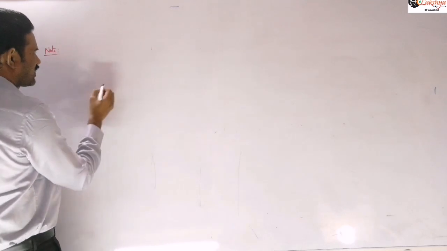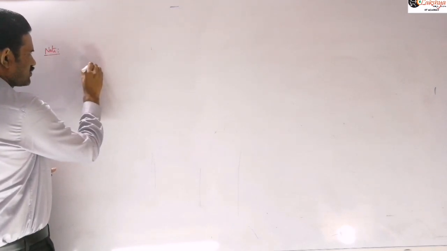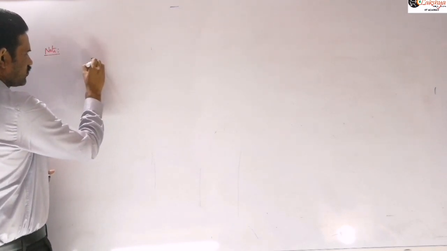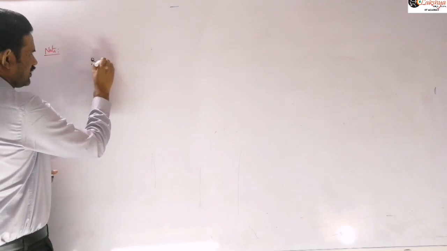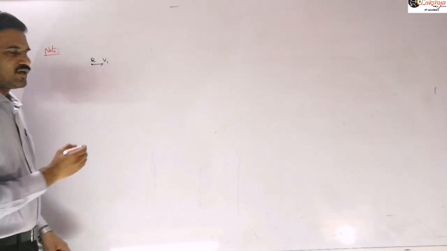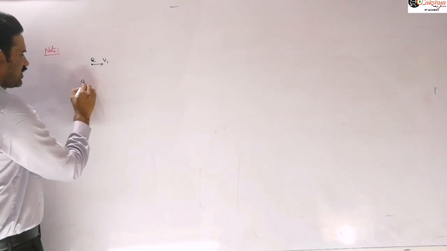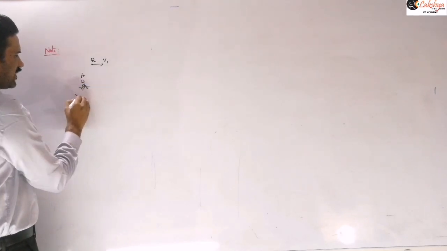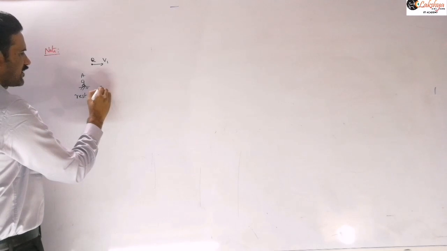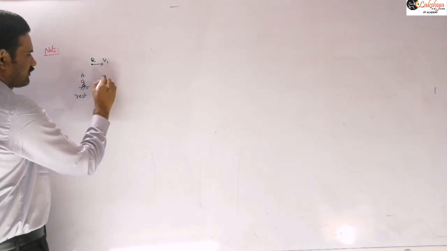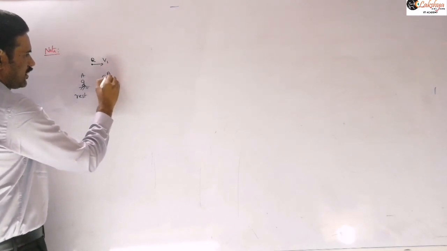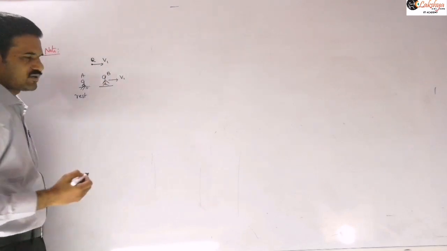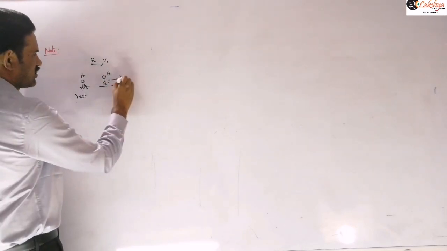Suppose I consider a charged particle Q moving with some velocity V1. Now suppose I take this observer A who is at rest. Next I consider another observer B who is moving with the velocity V1 with respect to that inertial frame.